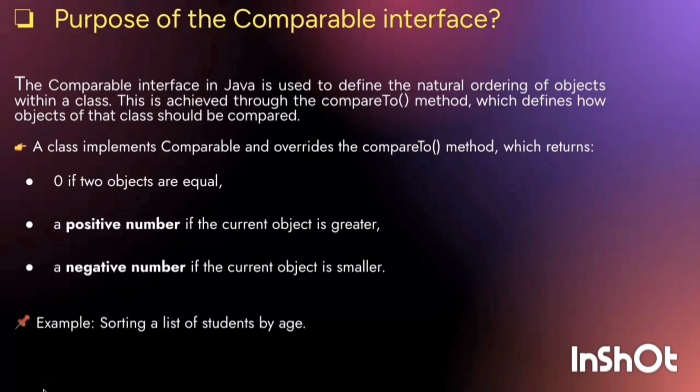Now, what is the purpose of the Comparable interface? The Comparable interface in Java is used to define the natural ordering of objects within a class. Simply, a class implements Comparable and overrides the compareTo method, which returns 0 if two objects are equal, a positive number if the current object is greater, and a negative number if the current object is smaller. Example: sorting a list of students by age.